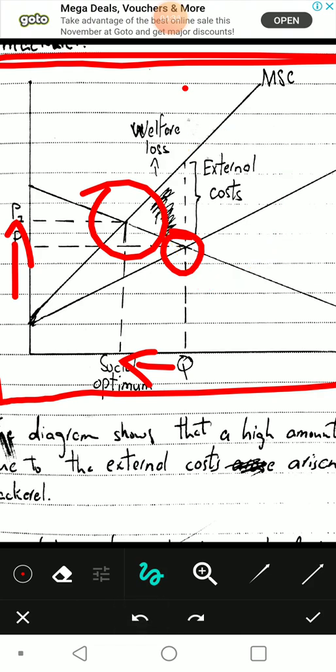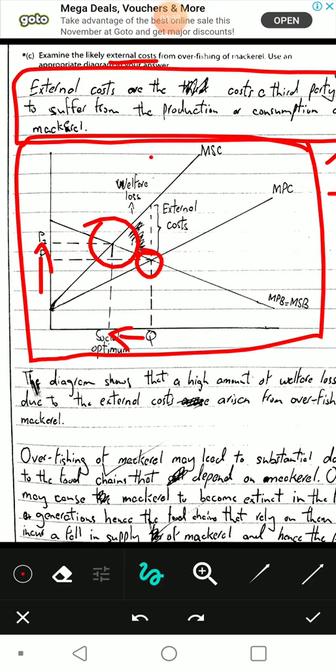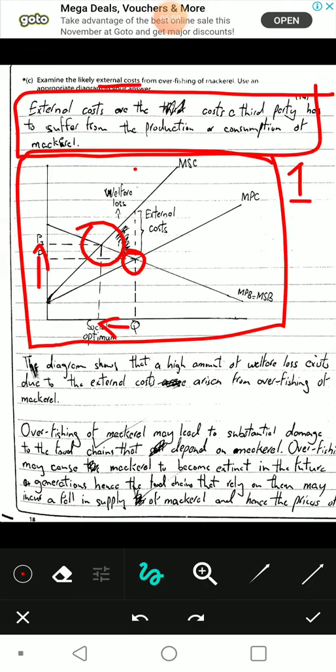This is the vertical distance between the marginal social cost and the marginal private cost, as determined by the equilibrium quantity. The quantity being sold when the market is in equilibrium. Not the social optimum equilibrium, but the actual equilibrium that does not account for the social cost. The vertical distance is the external cost. These are all the costs imposed on the society. Alright, I hope that's clear.